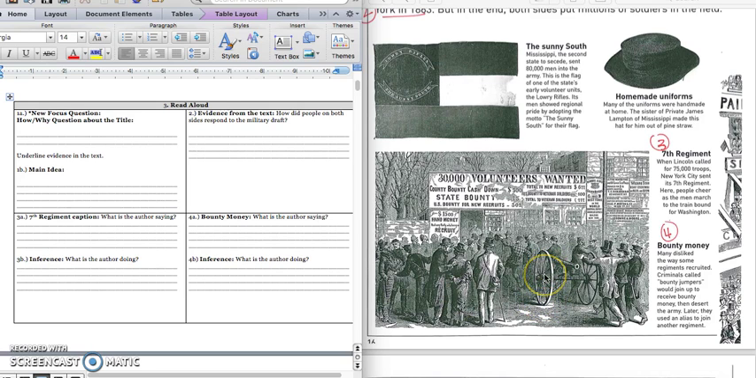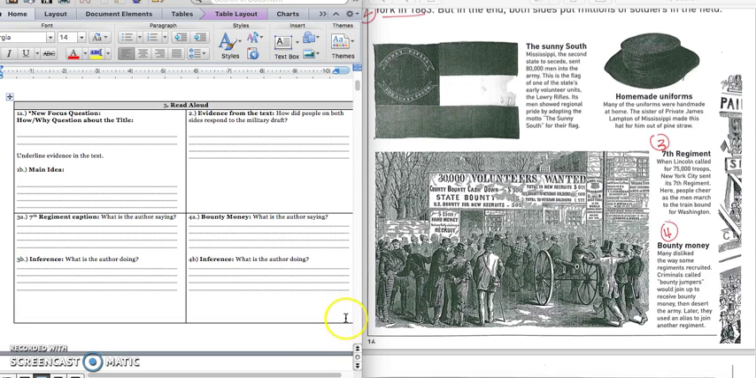Some men took advantage of the money soldiers got for signing up for war. I'm going to say it again. Some men took advantage of the money soldiers got for signing up for war. Press pause to write down your answer and play when you're ready for 4B.